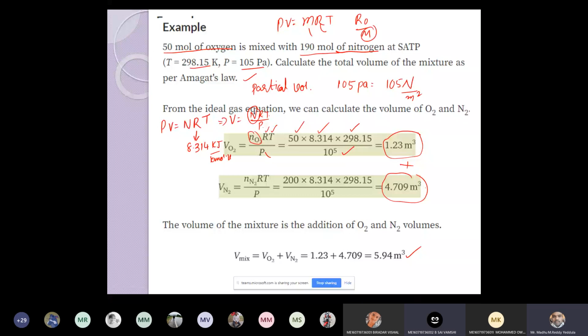What is M? Let us say oxygen O2 is given, right? So for O2, what is this value? 32. 32 is M. For N2, what is M? 28. For nitrogen, the molecular mass is 28, the molar mass. Like that we can do.